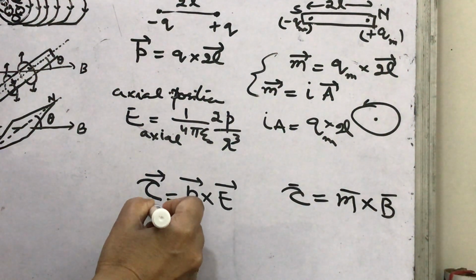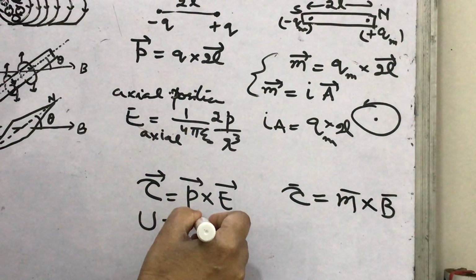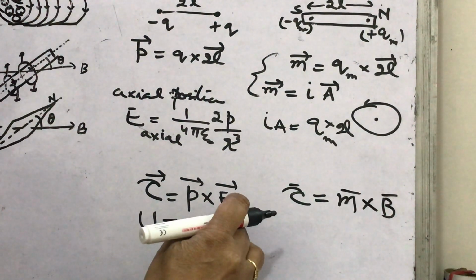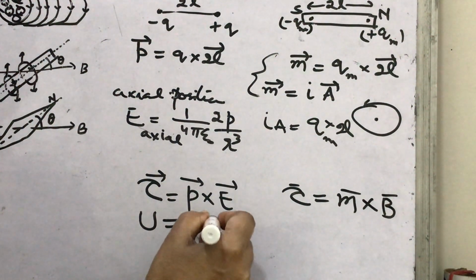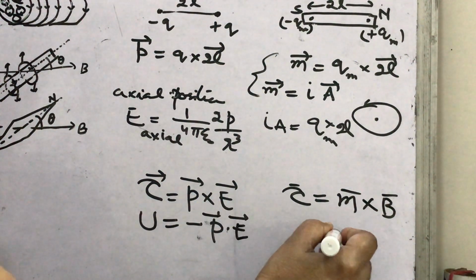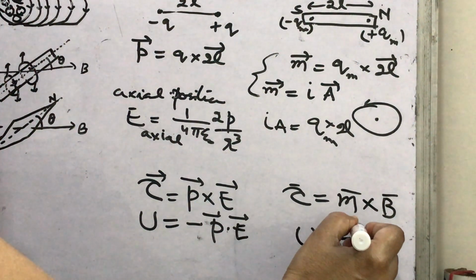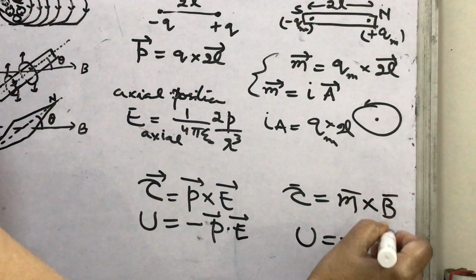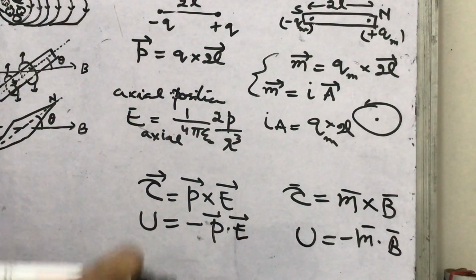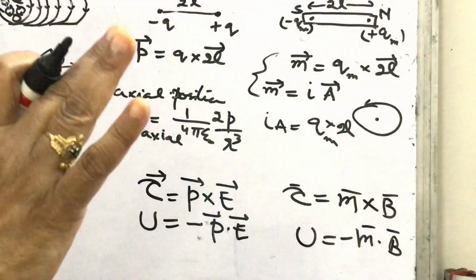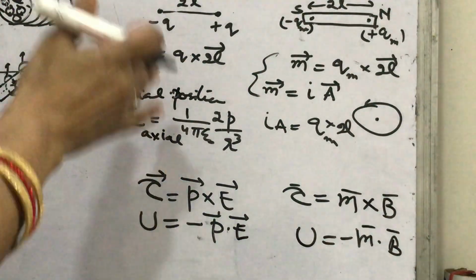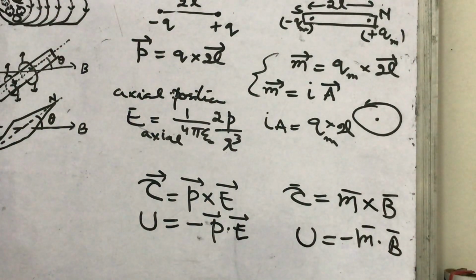And similarly, the potential energy in the electrical case is minus P dot E. So here you can also write minus M dot B. M is the magnetic moment, B is the magnetic field. You can have so many relations equivalent to those you have already learnt in electrostatics.